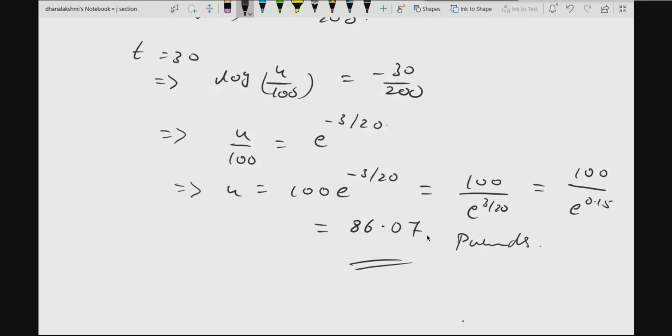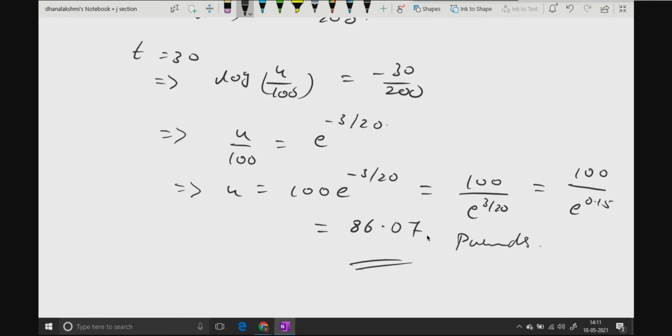Yes, ma'am. So I'll give a few more problems where you may need to calculate time and other things. That also you can do. If the substance is given, you can find the time also. Vice versa, either way, you can solve the problem. Now let us go to the next topic.